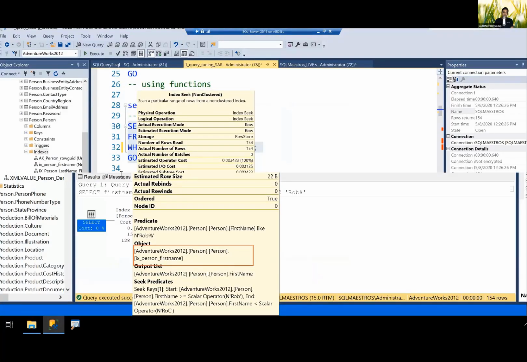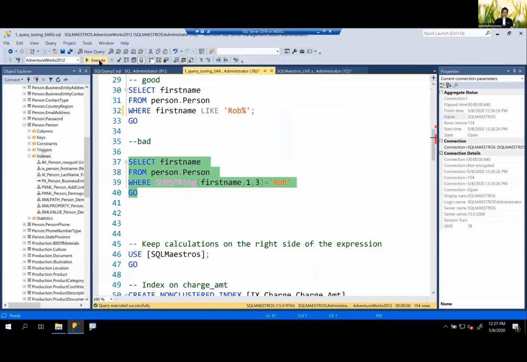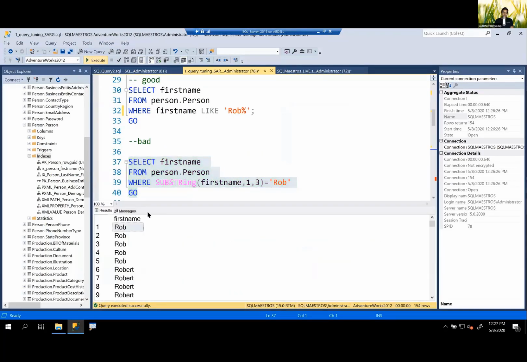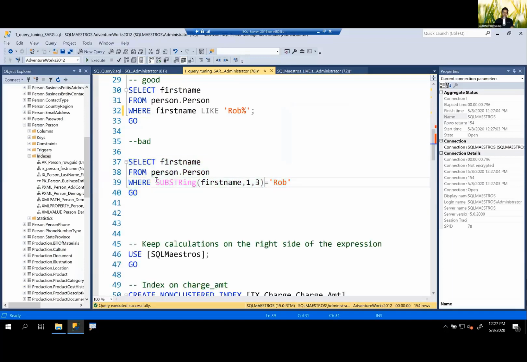Well, this one was a simple technique of what I was trying to show you earlier. Now let's go and run this and execute and see what happens, which is just an extension of what I was trying to talk about earlier. Now, even though you have the right index on first name, you're again scanning. Can you tell me why?